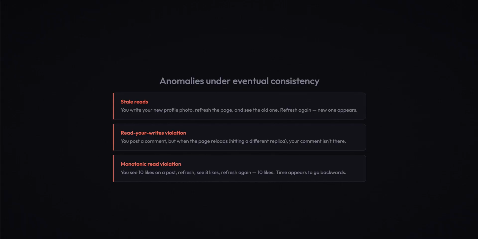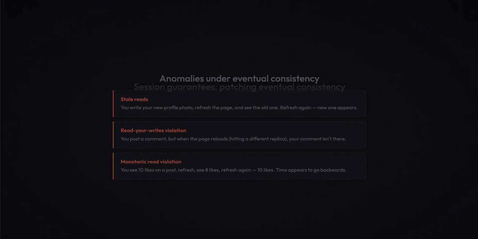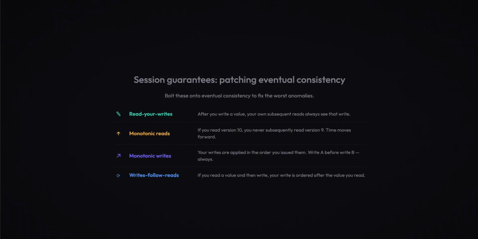Monotonic read violation. You see 10 likes on a post. Refresh. 8 likes. Time appears to go backwards. Refresh again. 10 likes. You happen to hit a more up-to-date replica than a less up-to-date one. These anomalies are confusing and annoying even if they are technically correct under the consistency model. The solution is to bolt session guarantees onto eventual consistency. These are weaker than causal consistency but much stronger than bare eventual consistency.